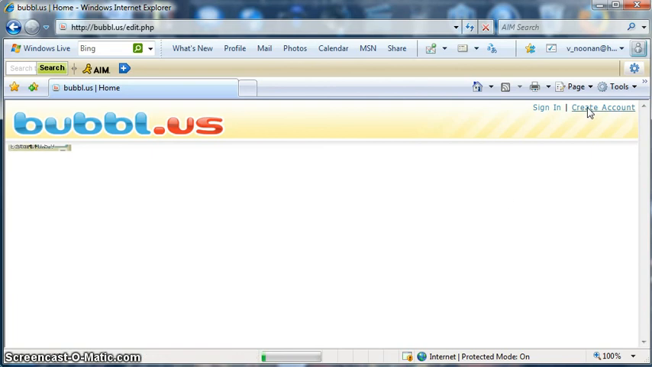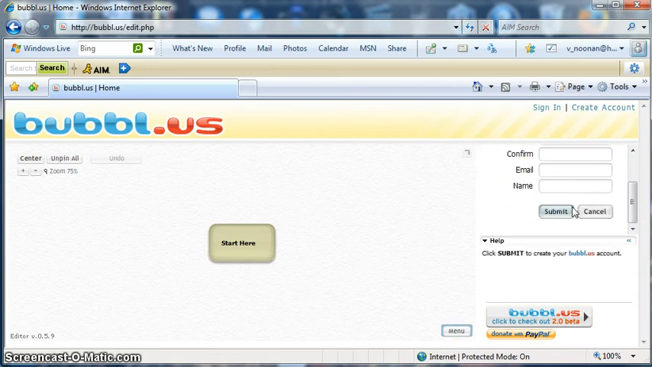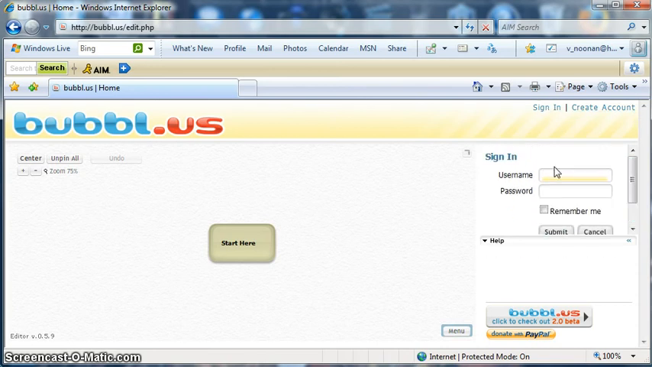And I want to point out in the top right corner it says create an account. You will want to do this. You can share things with friends, print things. It'll ask for a username, password, email, and name. Submit that. And since I have an account, I'm going to sign in just to show you one that I